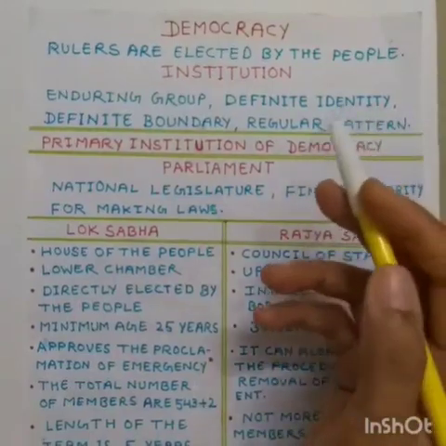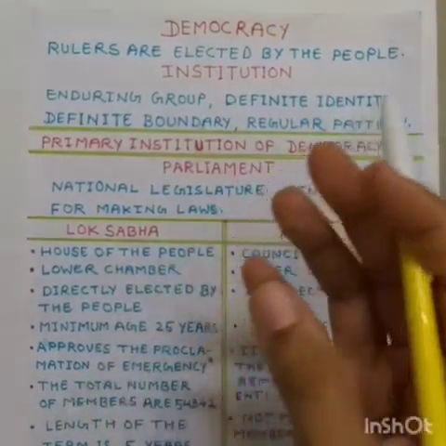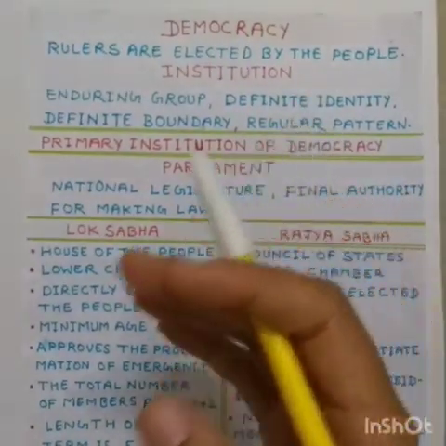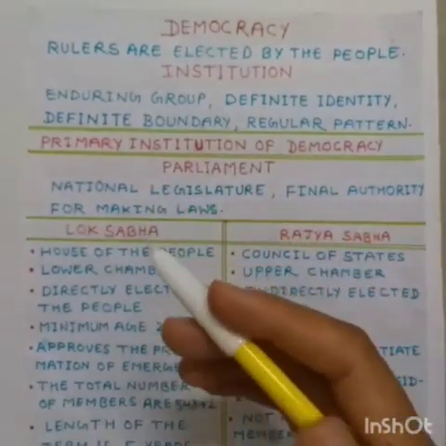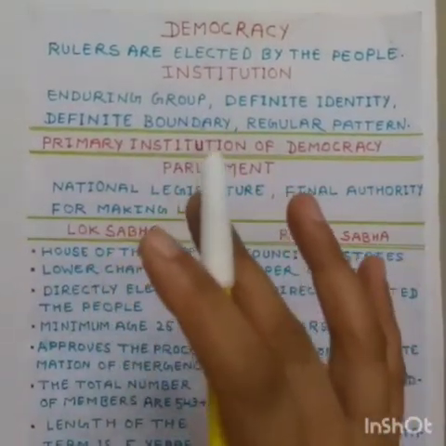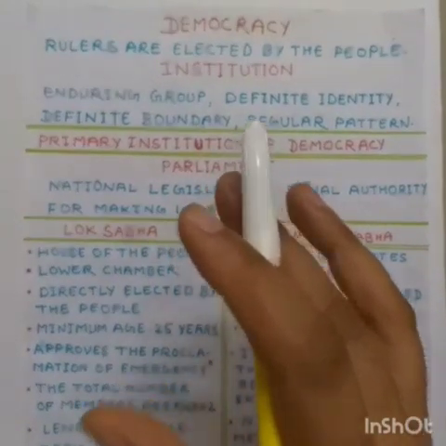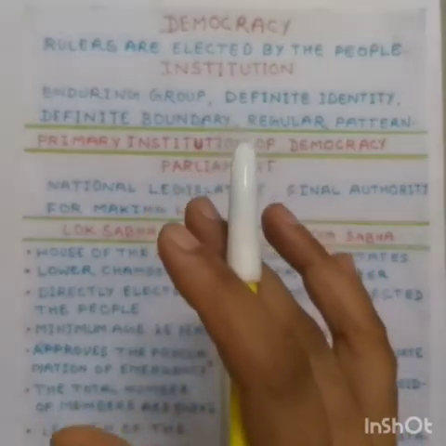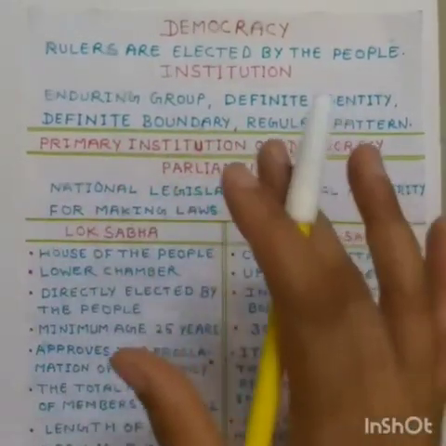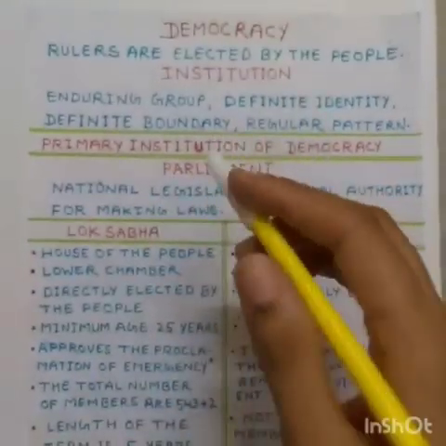In a democracy, government is responsible for performing many tasks like security of citizens, providing facility for education and health, it collects taxes. So, to perform all these tasks, many arrangements are made in democracy. Such arrangements are known as primary institution of democracy. I hope you all have understood about primary institution of democracy. We will cover all topics of primary institution of democracy in our upcoming videos, so stay connected.